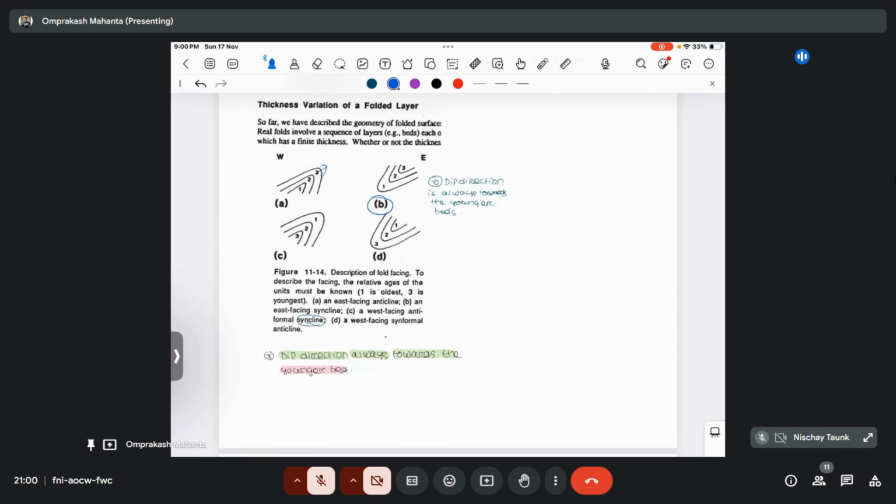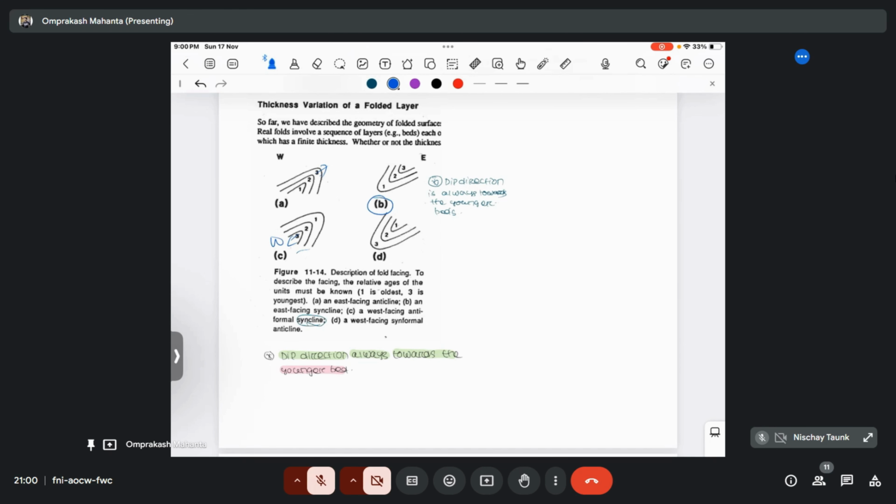And in case B, is it a synform or an antiform? It is a synform, and 3, the younger, is present in the core, so it will be a syncline. So this antiformal syncline is dipping in which direction, east or west? The younger bed is towards the east now, so it will be east. So a synformal syncline dipping towards east. And the 3 will be the same. Tell me what will be C? First the structure is antiformal, then the younger or older. Antiformal syncline facing towards the western side, because 3 is the younger, but it is dipping toward the west.